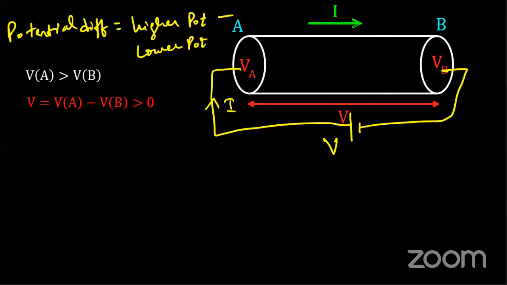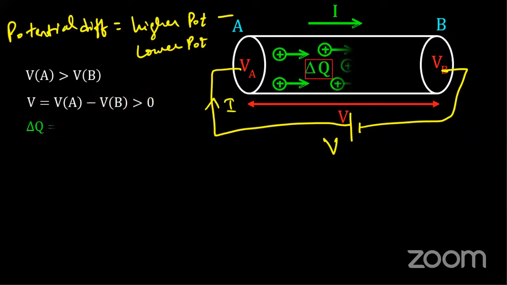I know my higher potential is VA and lower potential is VB. If I take the potential difference, I'll get the net potential applied, the potential difference of the battery, right? So V is equal to VA minus VB. This change in potential is always greater than zero. Now how to calculate this? We know that the current flowing through a conductor is the flow of positive charges, called the conventional current.